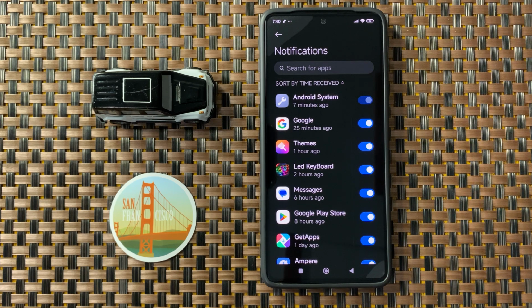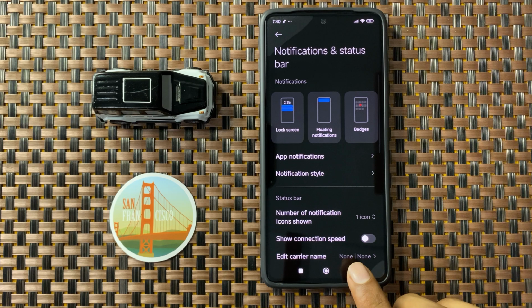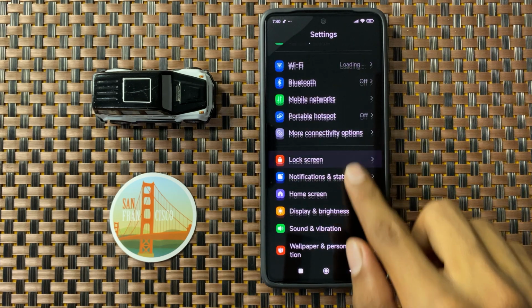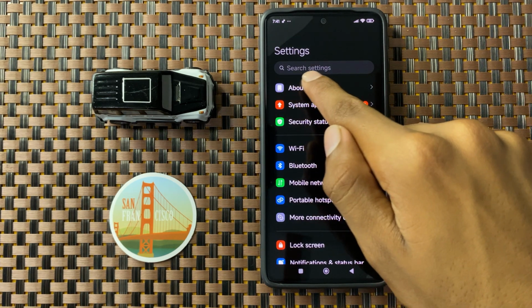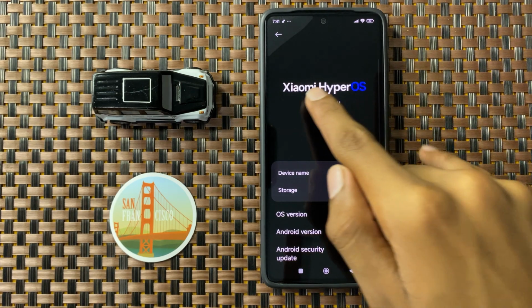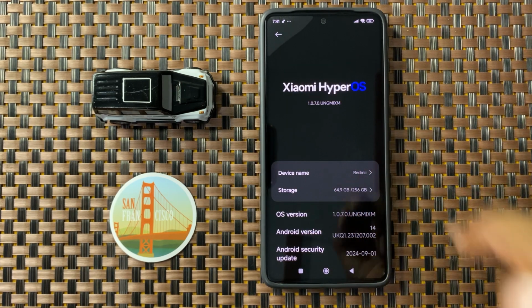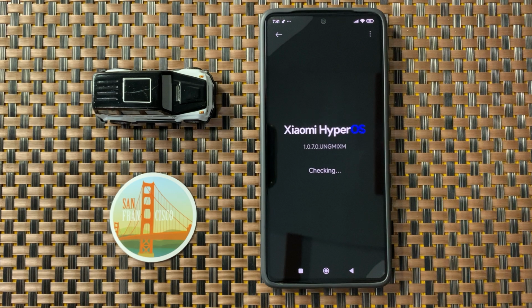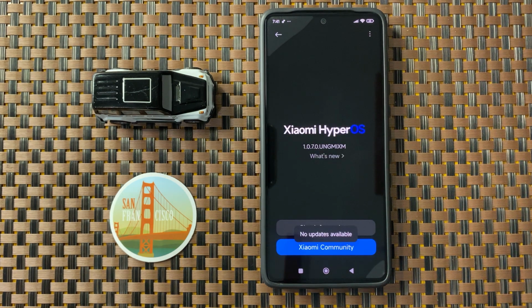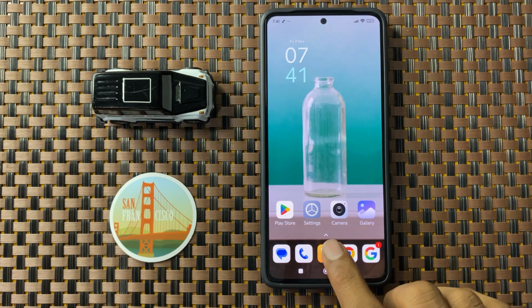After turning on your app notifications, go back to the main page of your settings and then click on about phone and then click on Xiaomi HyperOS, and then here you can check whether your latest version will be updated or not. If it doesn't update to the latest version, then update it to the latest version. After that, your problem will be fixed.